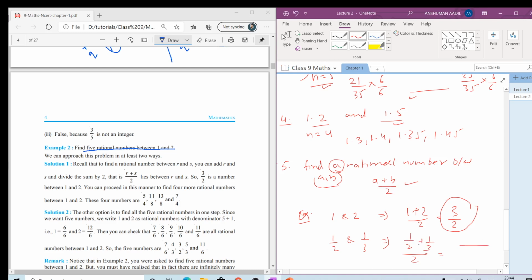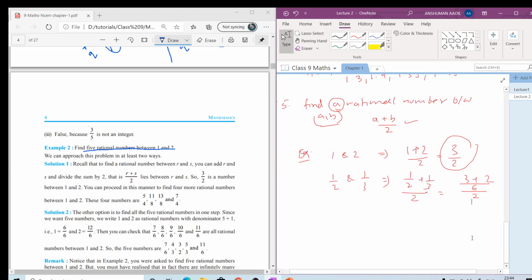The LCM of 2 and 3 is 6, so 3 plus 2 by 6, which is 5 by 6, divided by 2 is equal to 5 by 12. So 5 by 12 will be a rational number between 1 by 2 and 1 by 3.